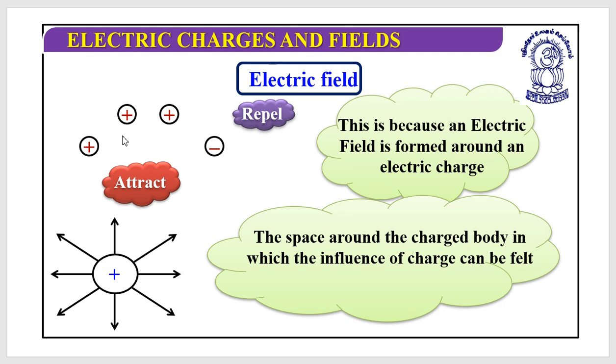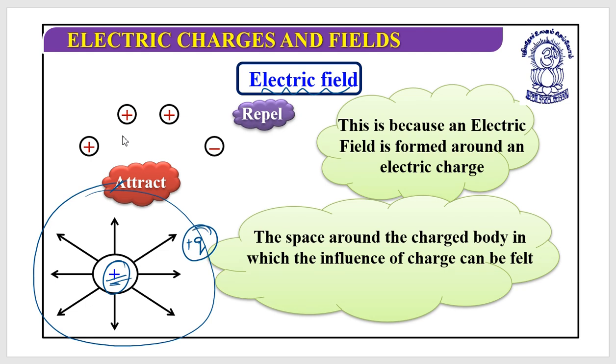So what would it be? Let's suppose we have considered one charge and it's a positive charge. We can say that there is a certain area around the charge, an area on which this charge can apply a force of attraction or repulsion. This area or region can be said to be the electric field of this charge. So let's say this is the positive charge and I have put another positive charge here. As we know, two positive charges will repel each other.